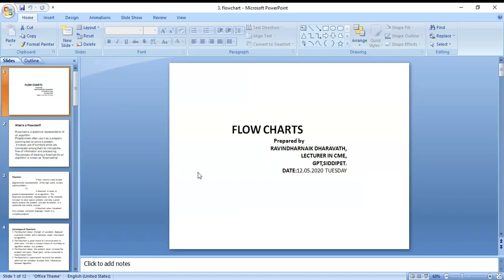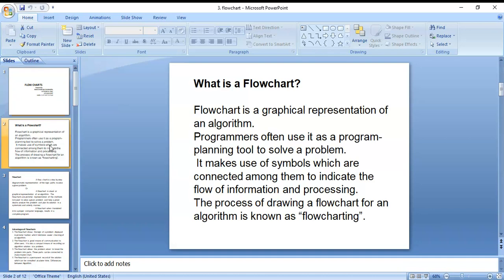Chapter topic is flow chart. Okay, flow chart, nothing but, here you can see, first, the definition of flow chart. In the previous class we explained about algorithm. Algorithm is nothing but a step by step procedure. First we write down the algorithm, and only after that can we draw the flow chart. If there is no algorithm, we can't draw a flow chart. It depends on the algorithm only that we can draw a flow chart.